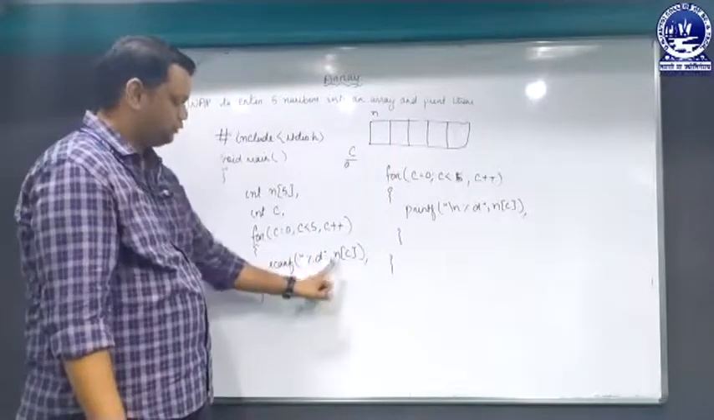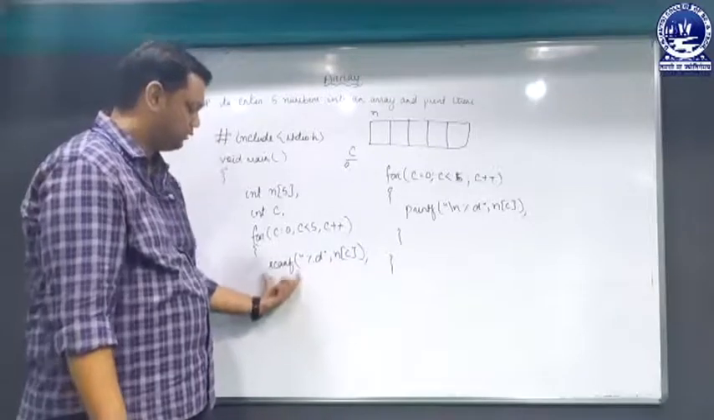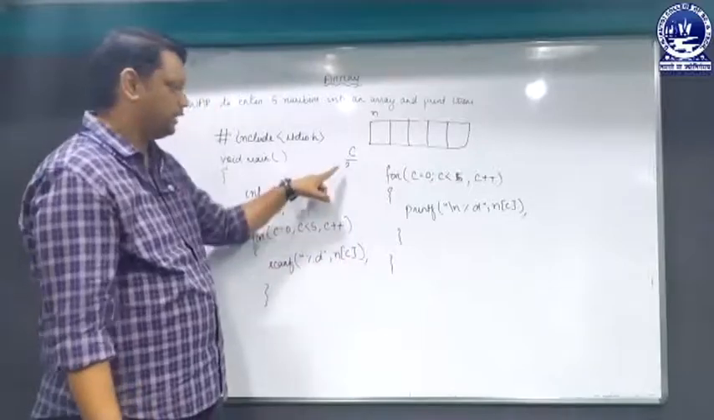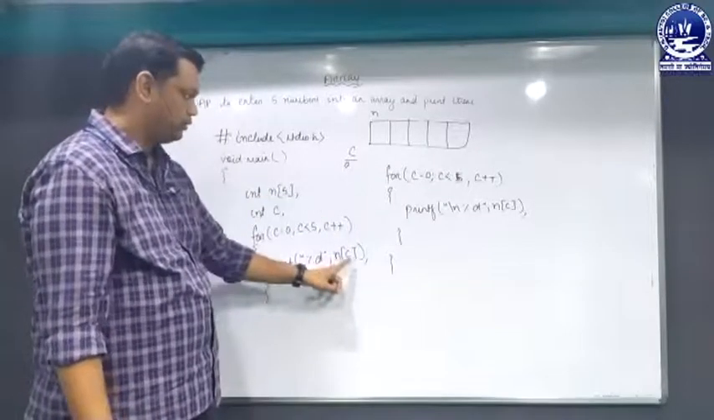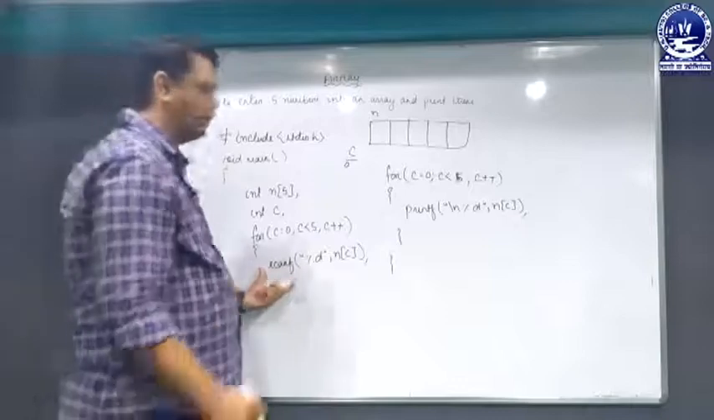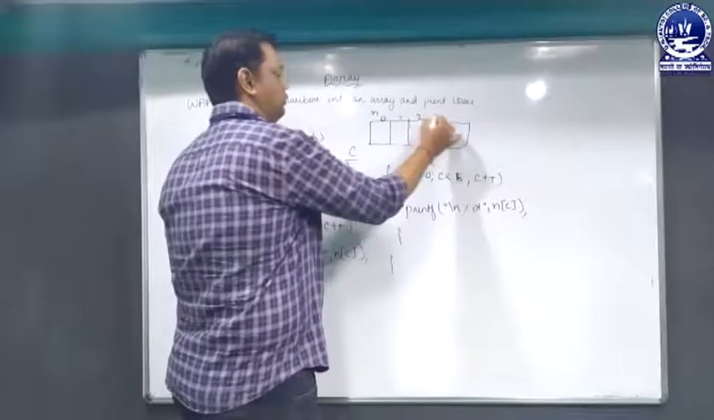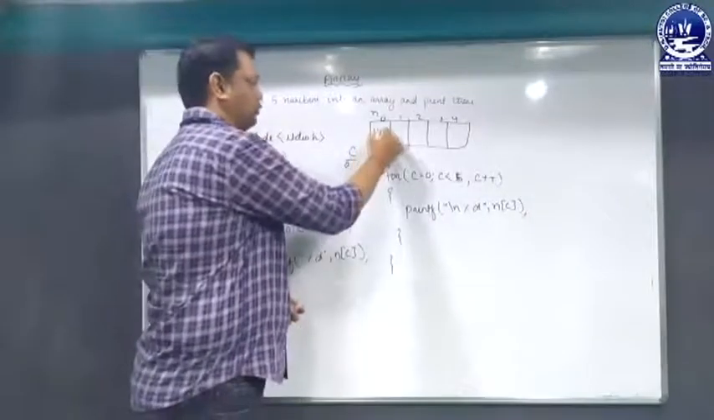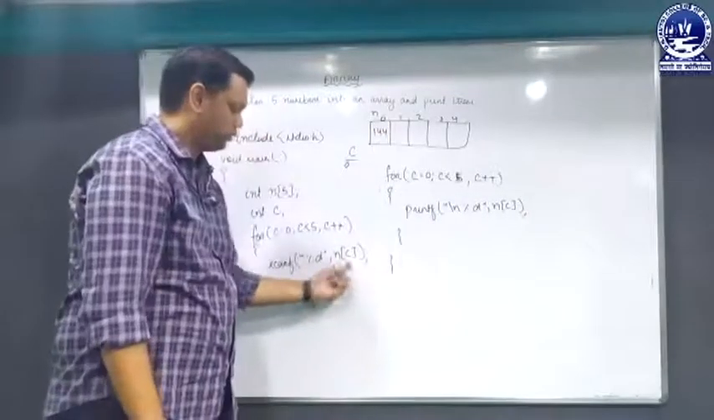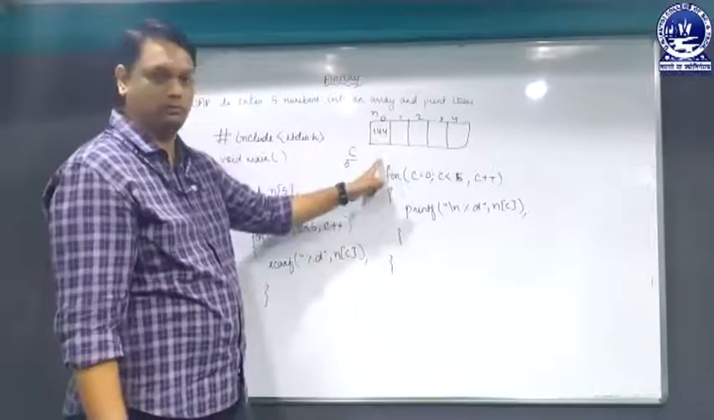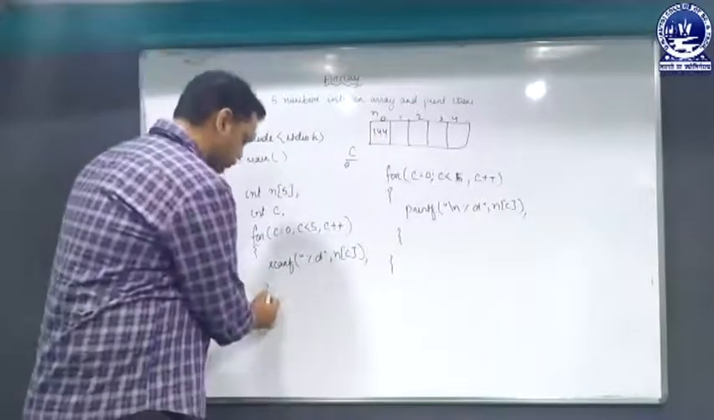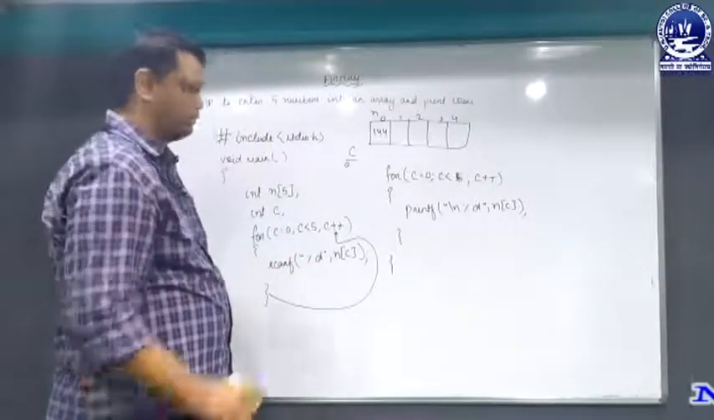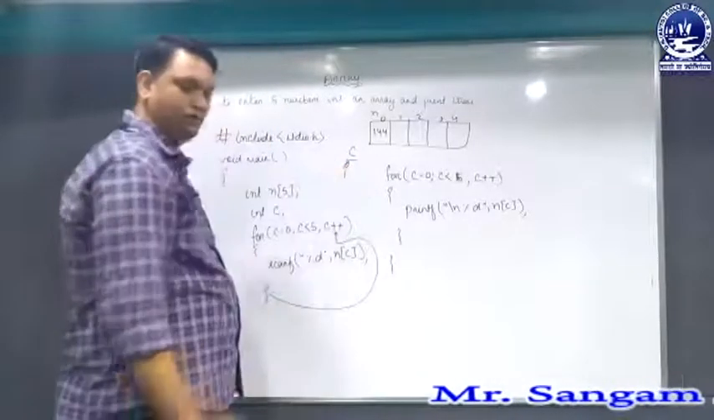Now it will enter the block and accept the values because we have written the scanf function. n of c means n of 0, so in n of 0 we have to enter a value. We have the indexes 0, 1, 2, 3, 4. Suppose a user has entered 144. So 144 will be stored in n of c, that means n of 0. When it comes to this curly bracket, the pointer will move to c plus plus, that means c will be incremented by 1.